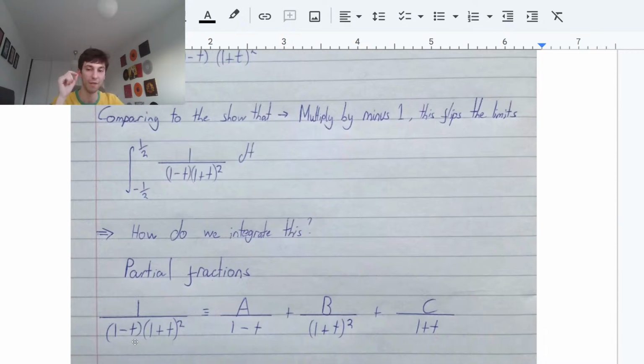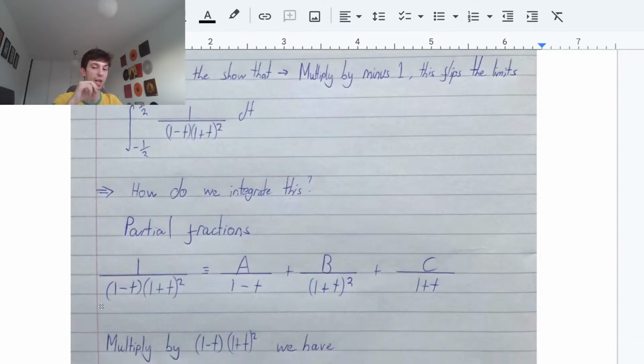Remember, because we have that (1 minus t) multiplied by (1 plus t) squared, when we're writing out the partial fractions, we have to consider looking at that (1 plus t) squared. We have A over (1 minus t), and we have plus B over (1 plus t) squared. We also have to consider that 1 plus t not squared. So we have plus C over (1 plus t). From here, guys, we're going to multiply everything through by our denominator underneath, which will be (1 minus t) multiplied by (1 plus t) squared.